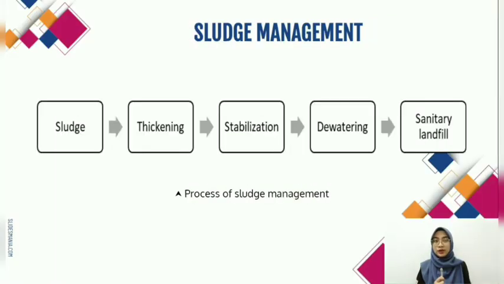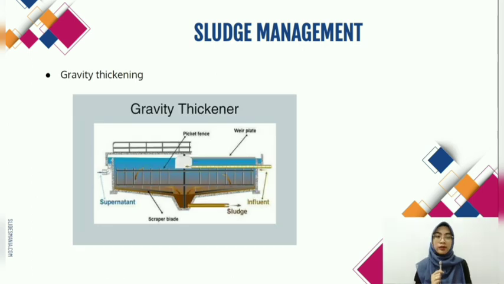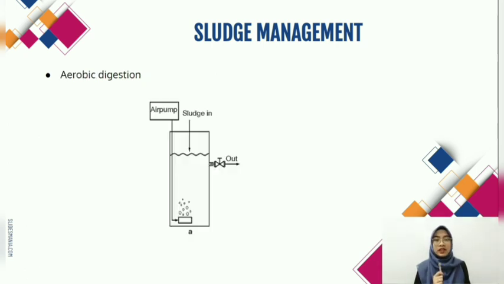This flowchart shows the process of sludge management. Gravity thickening is proposed to reduce the sludge volume. This gravity thickening can be achieved in circular tanks similar to sedimentation tank, where the sludge is allowed to settle and compact. The next process is sludge stabilization or digestion that is used to convert the organic solid in sludge to more refractory or inert material.